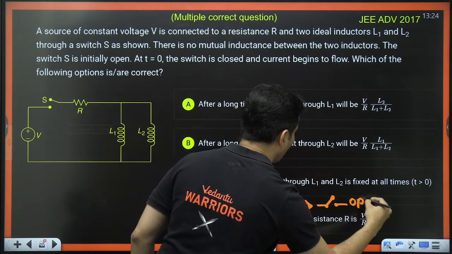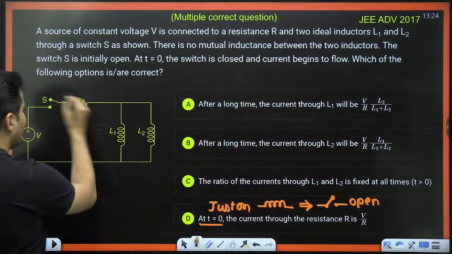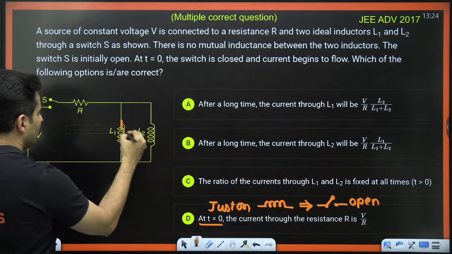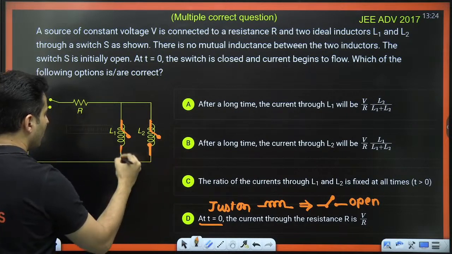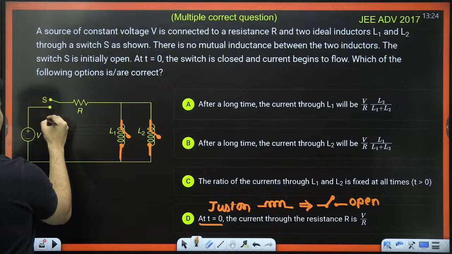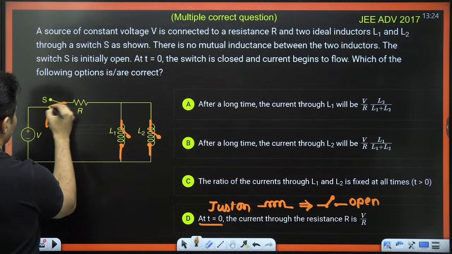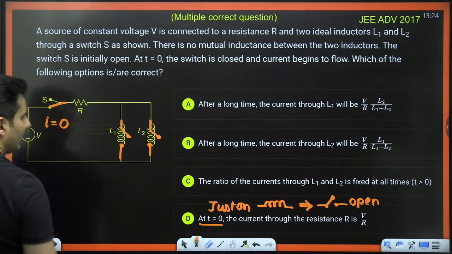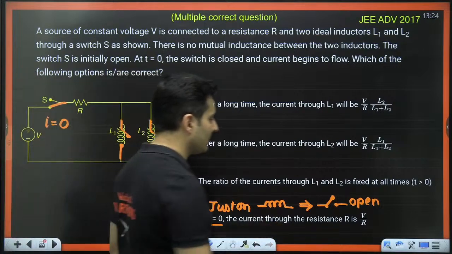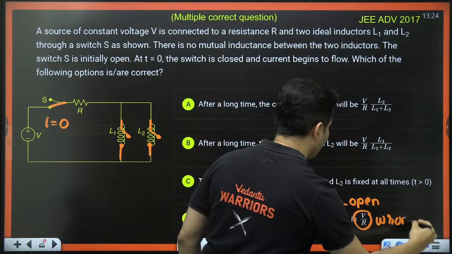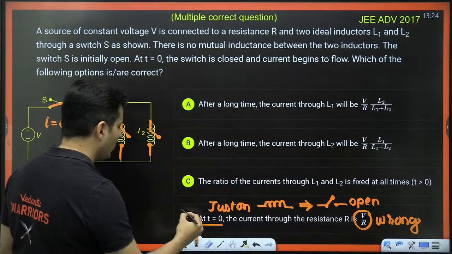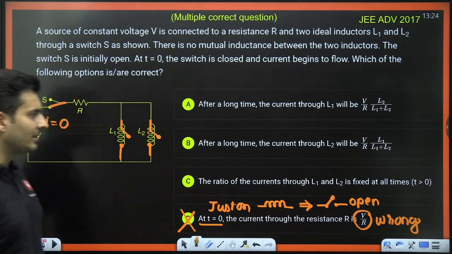Because it behaves like an open circuit, imagine this to be open, that's it. No current will go. In fact, the current in the circuit, even if you have closed this, there is no path to flow, the current will be 0. So this option says the current is V by R, which is definitely a wrong option. Hence option D has to be marked as incorrect.